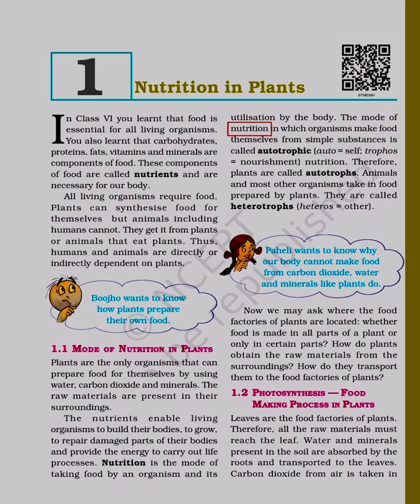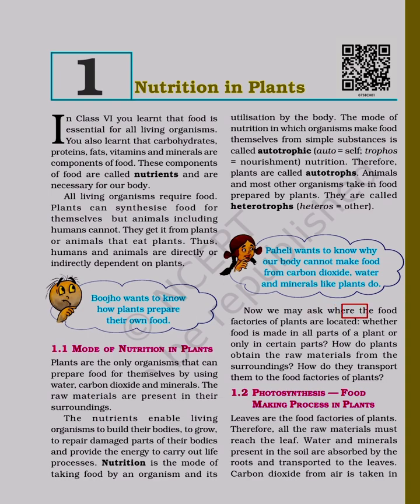The mode of nutrition in which organisms make food themselves from simple substances is called autotrophic. Auto equals self. Trophos equals nourishment, nutrition. Therefore, plants are called autotrophs. Animals and most other organisms take in food prepared by plants. They are called heterotrophs. Heteros equals other. Paheli wants to know why our body cannot make food from carbon dioxide, water and minerals like plants do.